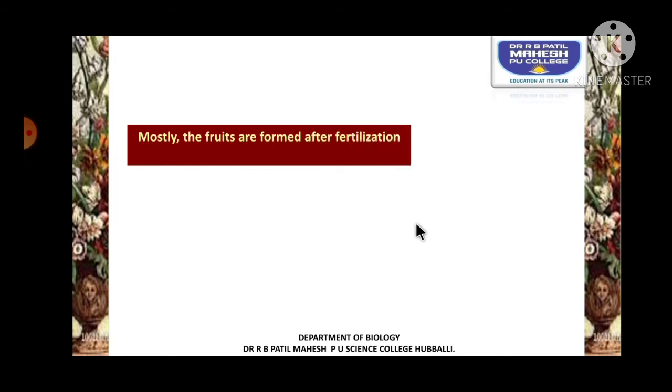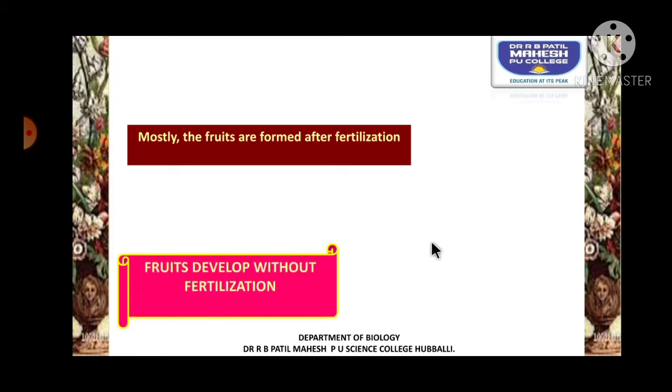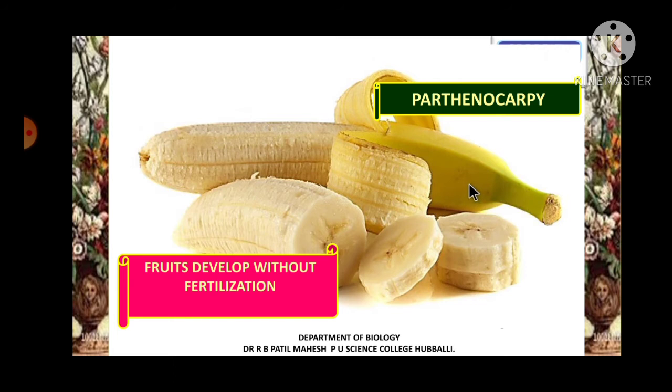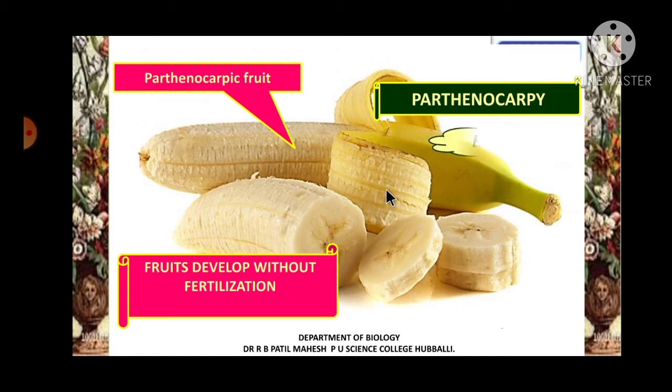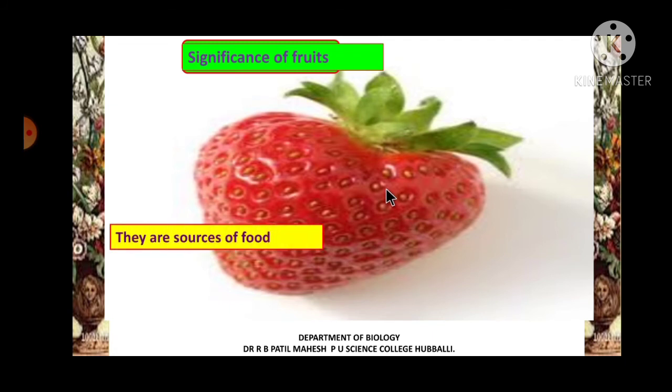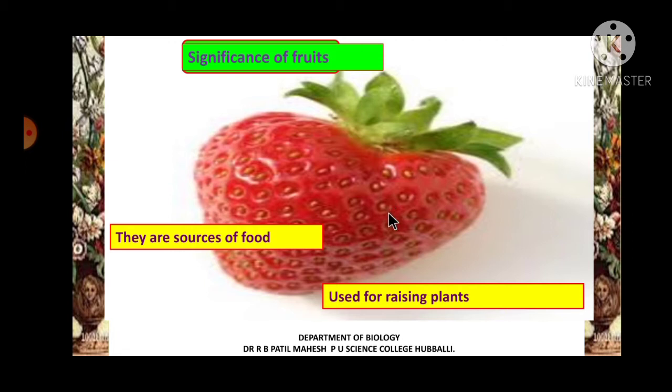Mostly the fruits are formed after the fertilization, but there are many fruits which develop without fertilization. In the previous video we have understood what that is called, parthenocarpy, correct? The best example for a parthenocarpic fruit is banana, a natural parthenocarpic fruit. Now what are the significances of the fruit? Fruits are sources of food for different types of animals, and they are used for raising plants as they have seeds in them.